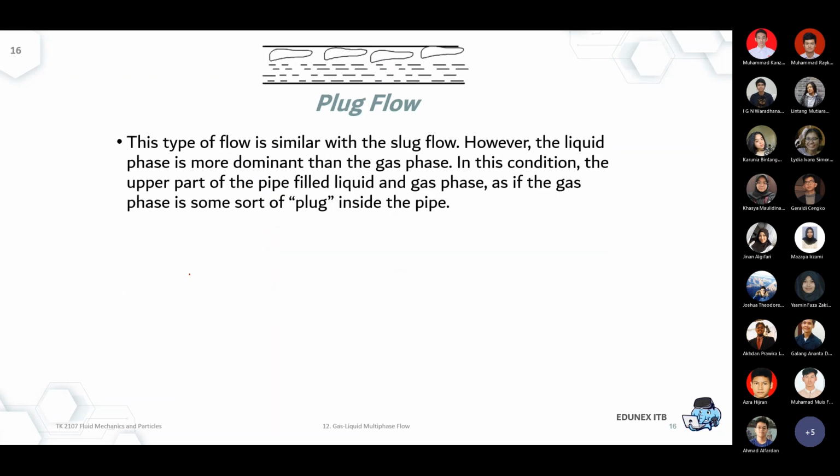And last is the plug flow. This is what is called the plug. It's the accumulation of the smaller bubbles. So the liquid phase is more dominant than the gas phase. So this is obviously the liquid, that's the slug, the accumulation of the bigger bubbles, as if the gas phase is some sort of plug inside of the pipe. So plug of the vapor.